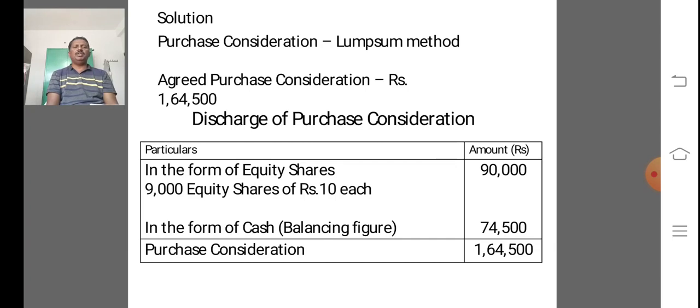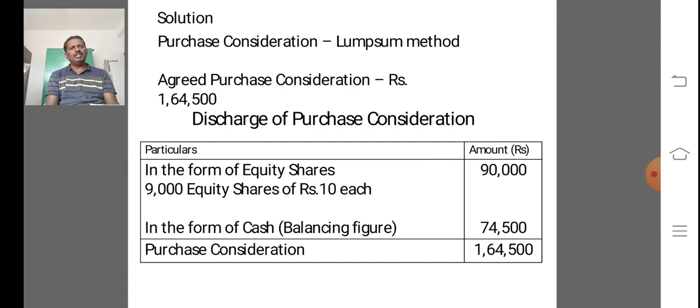And last method, net payments method. Under this method, actual payment made by purchasing company against each item of liability would be mentioned. The payment may be in cash or shares or debentures or any combination of these three.